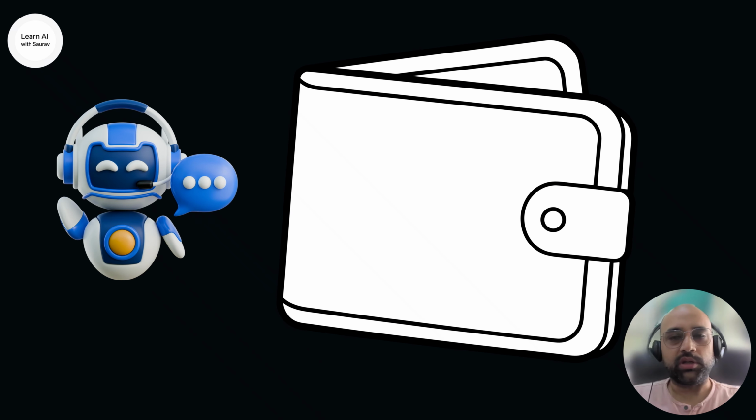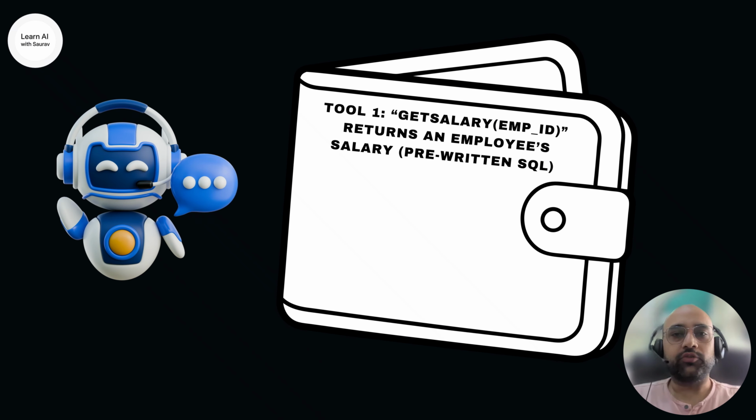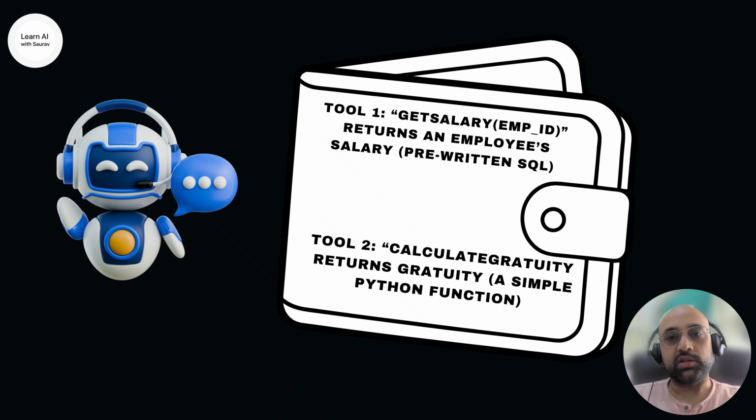Imagine you created a simple assistant with only two abilities. Tool 1, it fetches an employee's salary from the database. Tool 2 calculates gratuity using a Python function. These are the only tools available to the agent.